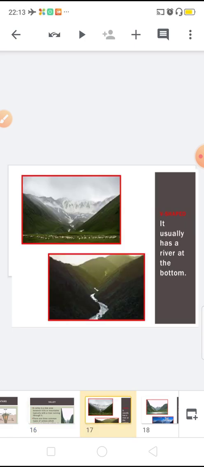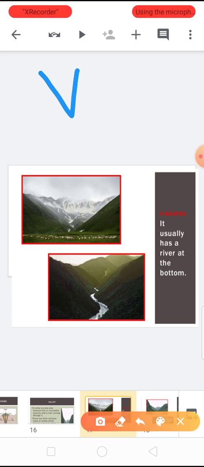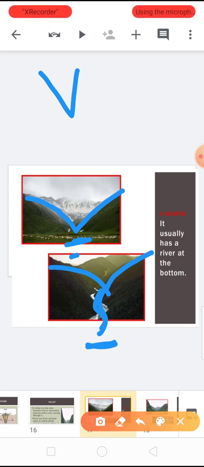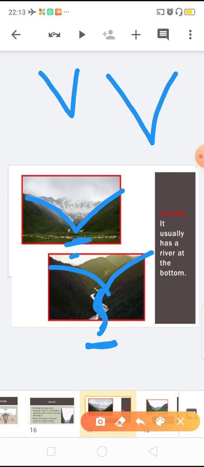Now, as I told you the types of valley, this is the example of a V-shaped valley. A V-shaped valley usually has a river at the bottom. You can see in both pictures the river at the bottom, and if you observe the shape, it is a V shape like this.